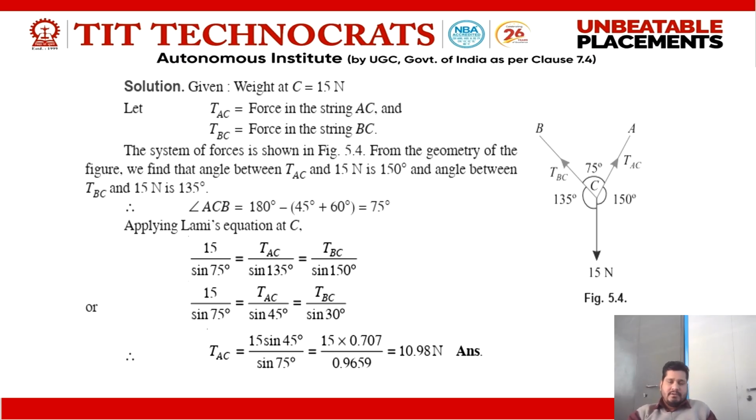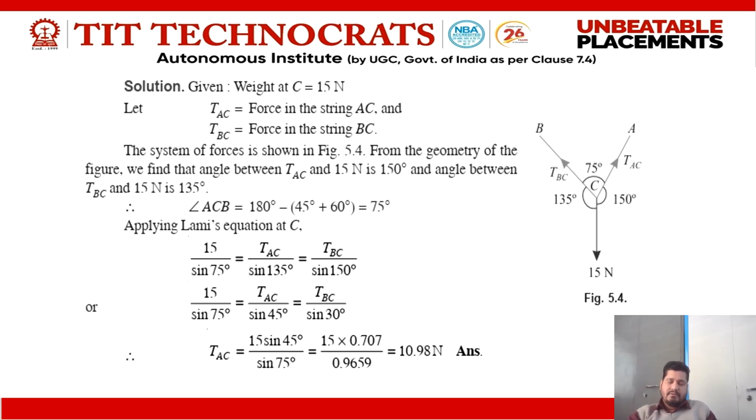So we have three angles, alpha, beta and gamma. Now we apply Lami's theorem at point C. We have 50 divided by sine 75, this is our 50 Newton force and the angle between the remaining two forces, CA and CB, that is 75 degrees, is equal to TAC divided by sine of the angle between the remaining two forces, that is 135 degrees, is equal to TBC divided by sine 150 degrees, 150 being the angle between force TAC and the 50 Newton force.